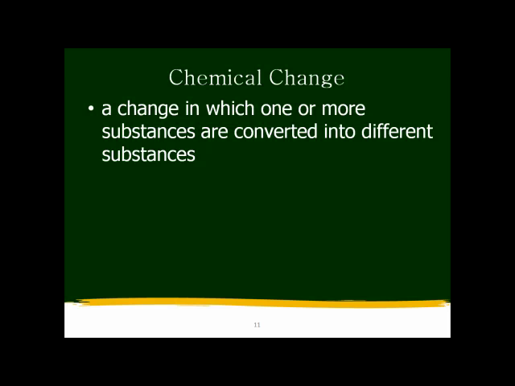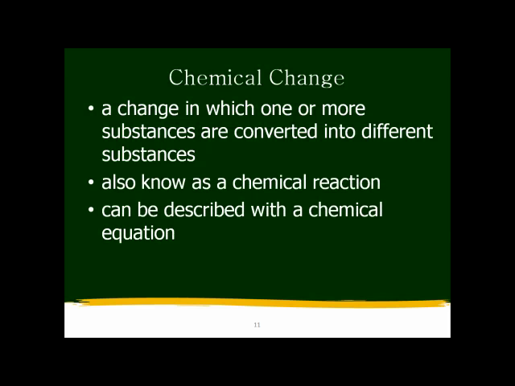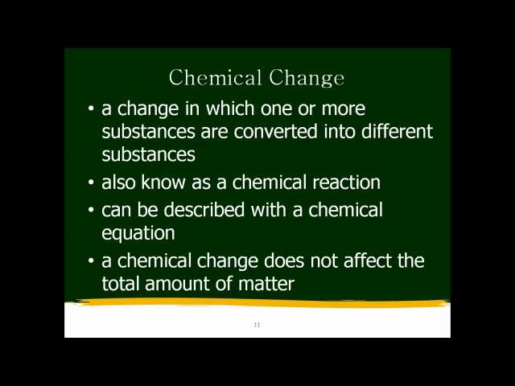A great way to represent this is to use a chemical equation, which we're going to look at, and we're just going to basically talk in this chapter about the parts of a chemical reaction. The thing that's really important to note about a chemical change is that the atoms that are present in the reactants are the same atoms that are present in the products. All that's happened is that we've rearranged those atoms. The other thing to note is that however many atoms are present in the reactants, that's how many atoms are present in the products.